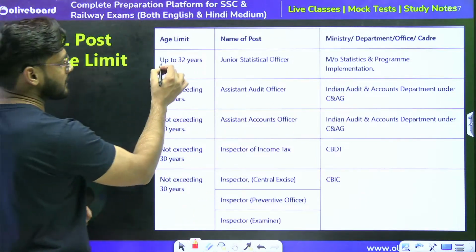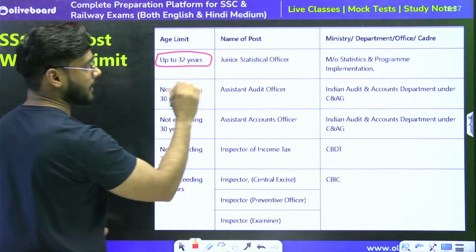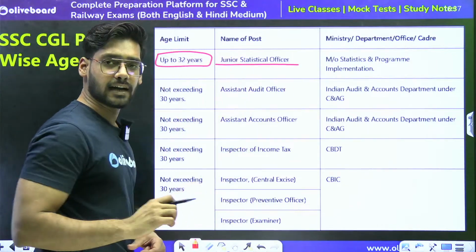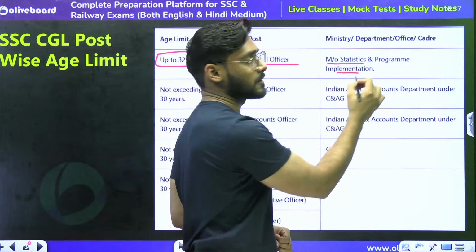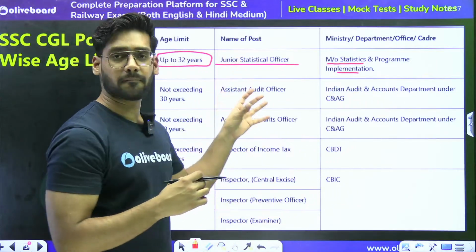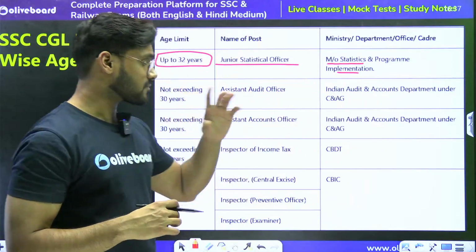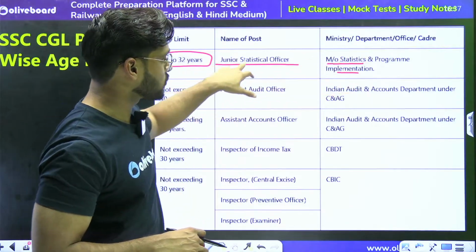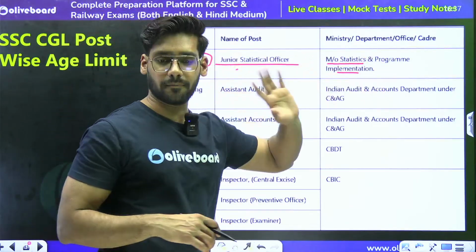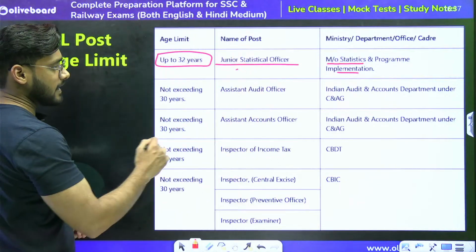So with an age limit up to 30 years, we can apply for the JSO post, Junior Statistical Officer, which comes under the Ministry of Statistics and Program Implementation. All these posts come under different ministries, and the JSO post comes under the Ministry of Statistics and Program Implementation. Then